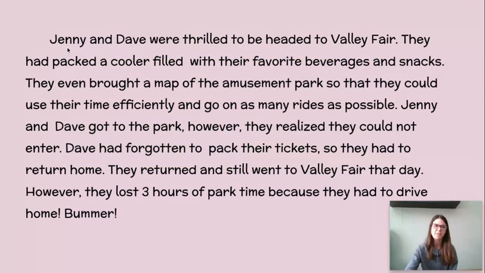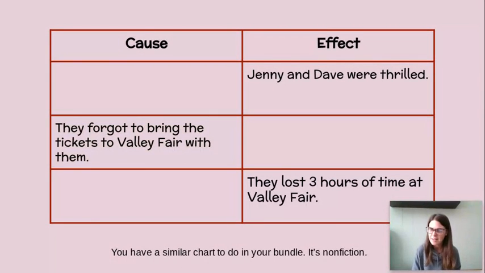Let's look in that first sentence. Will you read that out loud with me? Jenny and Dave were thrilled to be headed to Valley Fair. So what caused them to be thrilled? That's right. They were headed to Valley Fair. So in this box right here, we can type or write, they were headed to Valley Fair. Now we have a cause right here.